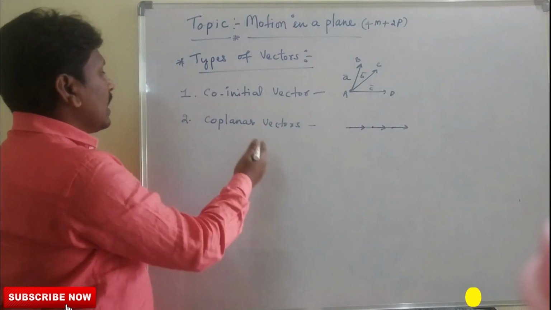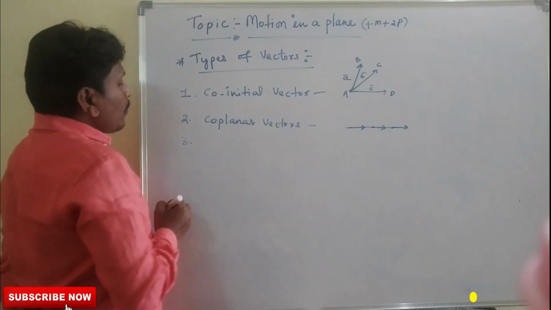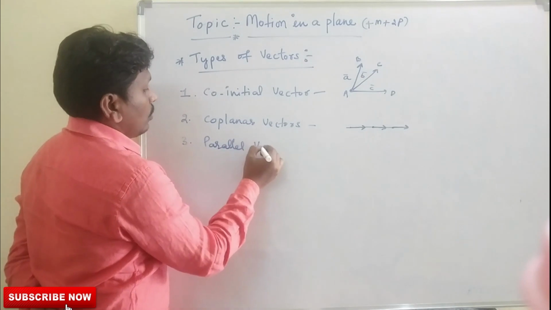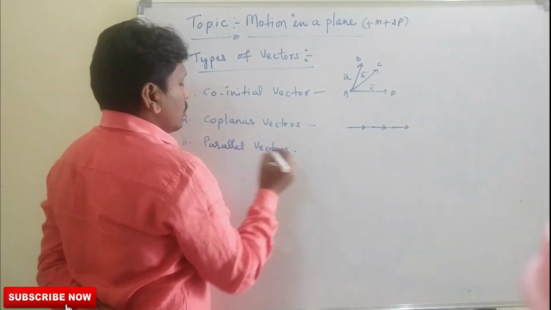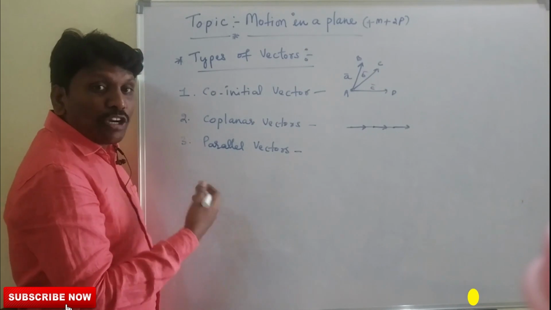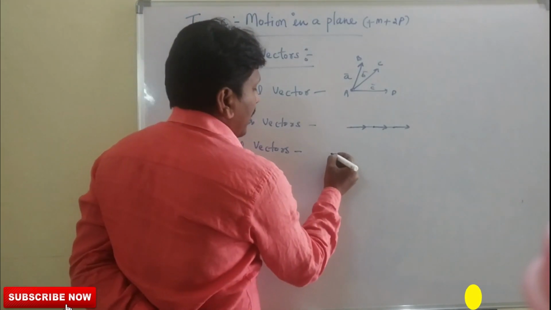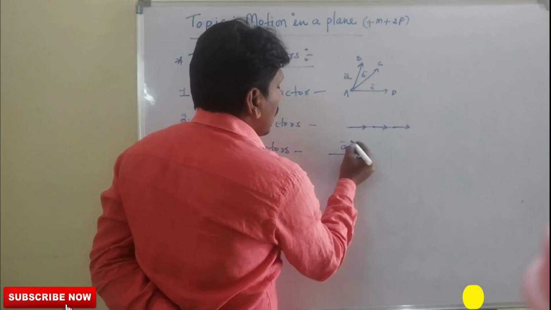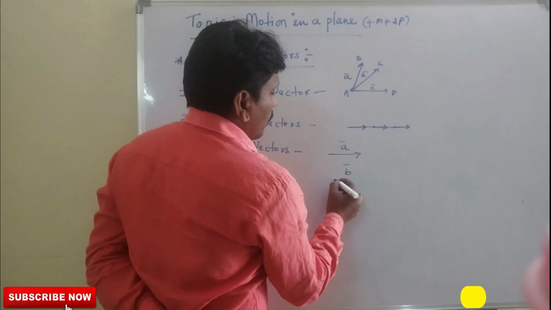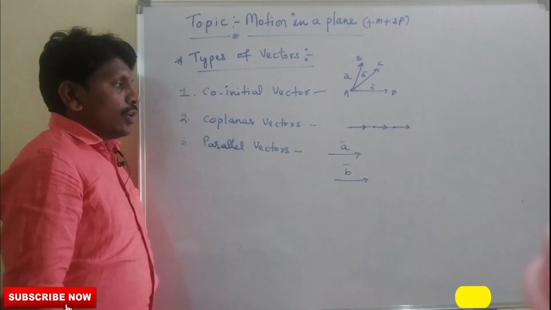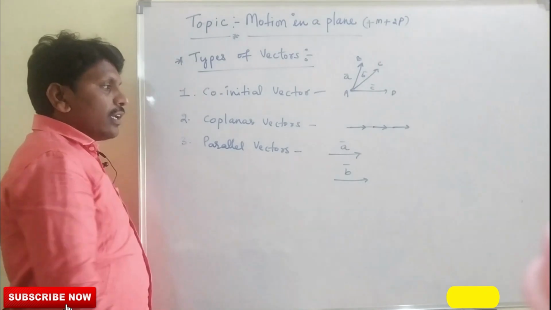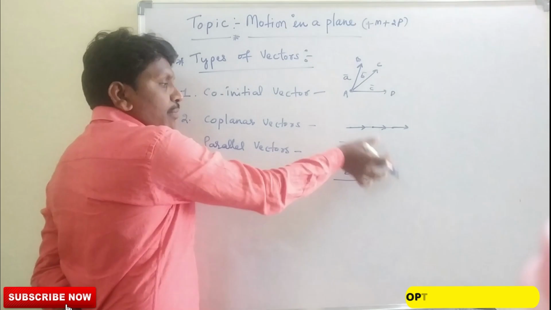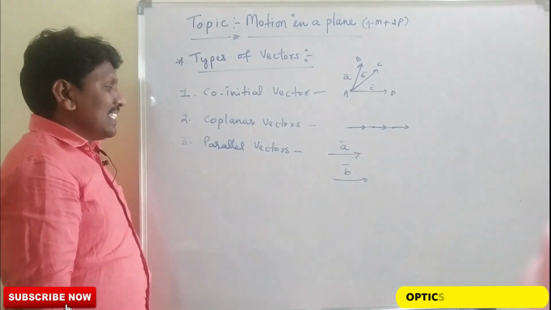And the next is parallel vectors. What is parallel? Parallel is nothing but equal direction. For example, I am taking this is A bar and this is B bar. Two vectors are parallel to each other. A bar is a vector, B bar is a vector, which are in the same direction.